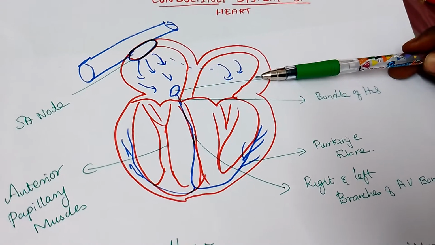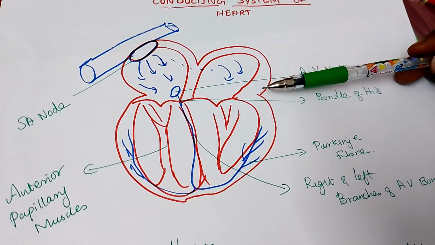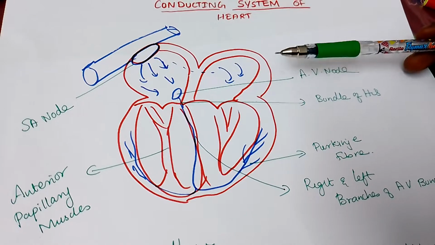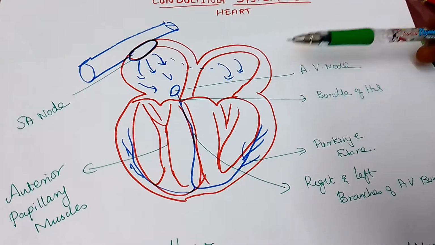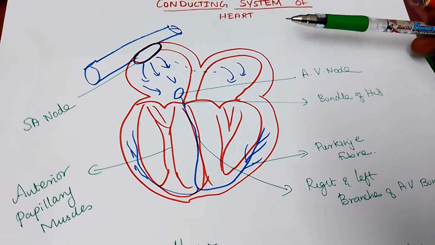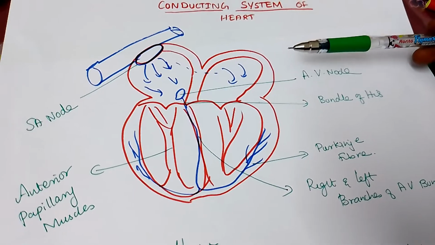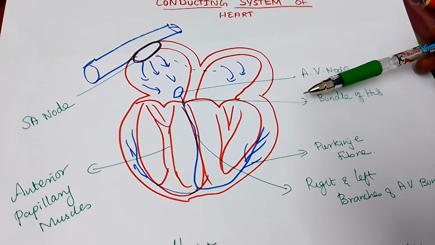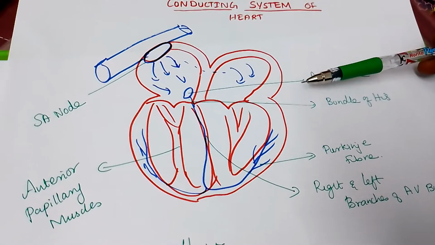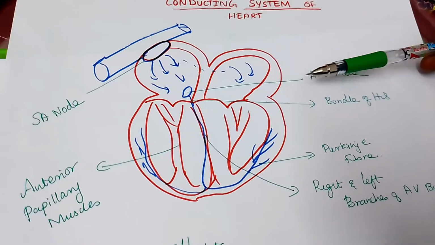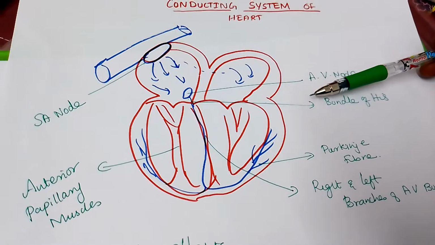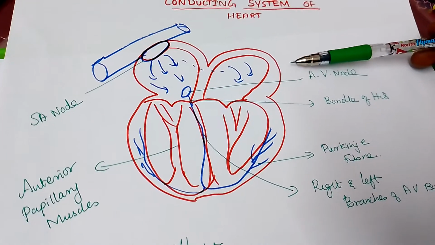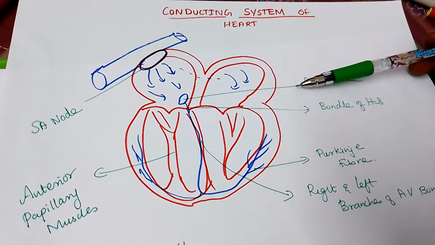It is influenced. The heart is also influenced by the autonomic nervous system. Autonomic nervous system, very well you will know what that is: sympathetic and parasympathetic nervous system. These sympathetic and parasympathetic fibers originate in the cardiovascular center in the medulla oblongata. Parasympathetic is mainly by the vagus nerve. So the vagus nerve supplies mainly the SA node, AV node and the atrial muscles. So this is the conductive system of the heart.